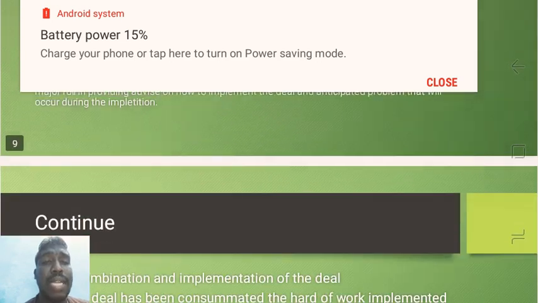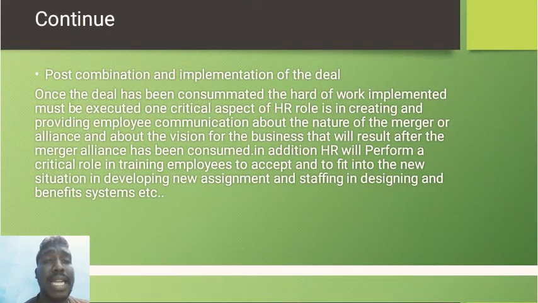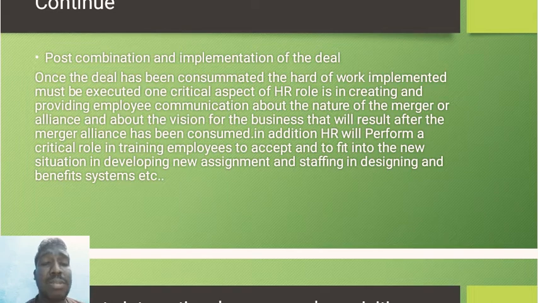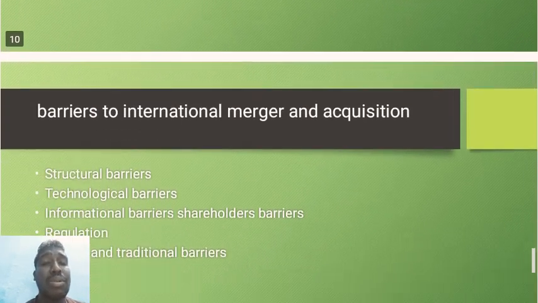Okay guys, so next one, post combination and implementations for the deal. What are the combinations for this Bank One Corporation? The consumers will be there, and for JP Morgan Chase they will be separate. This Bank One Corporation's consumers will be separate. They can operate them, the consumers of that company can operate this bank's consumers. They have no need to force them. They should not do that actually.